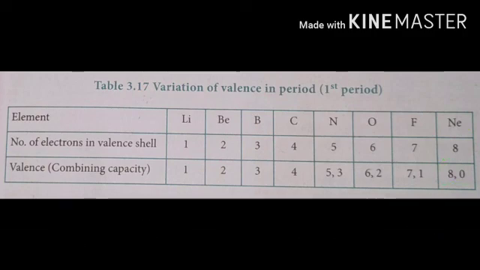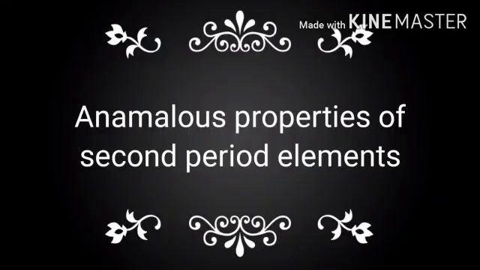From this table we know that if the element has more than 4 valence electrons, it has 2 valencies. But if the element has 4 or fewer valence electrons, these elements have only one valency.